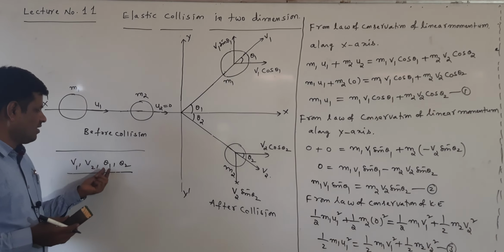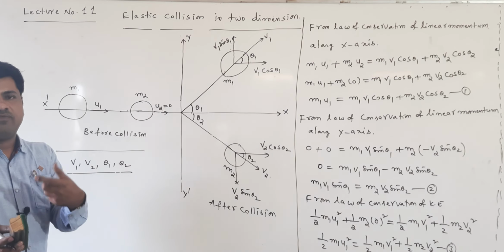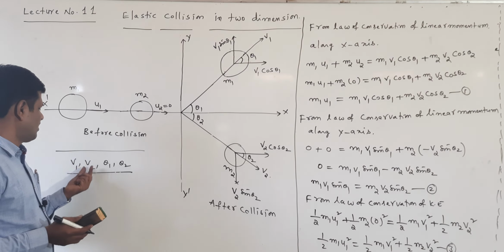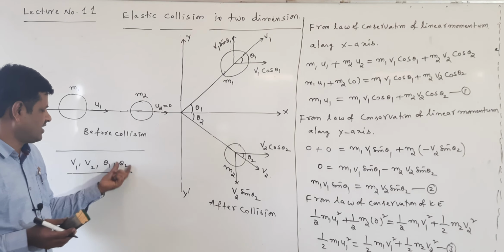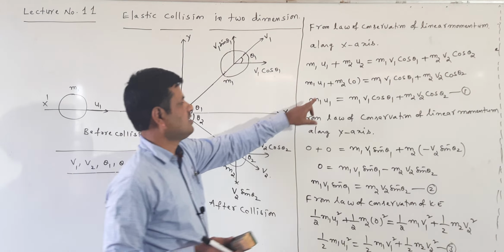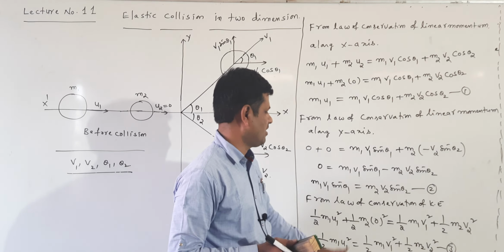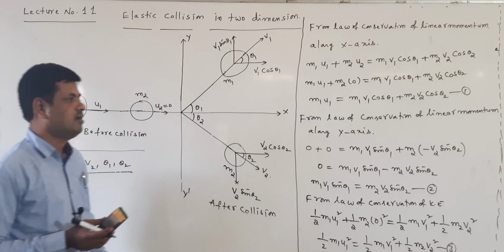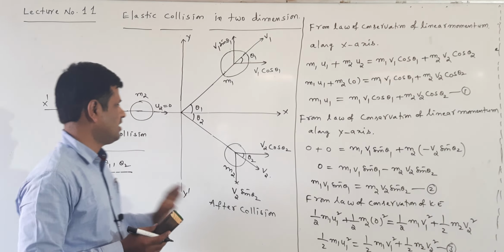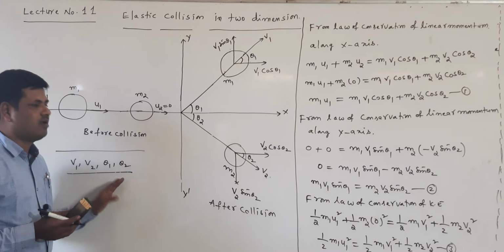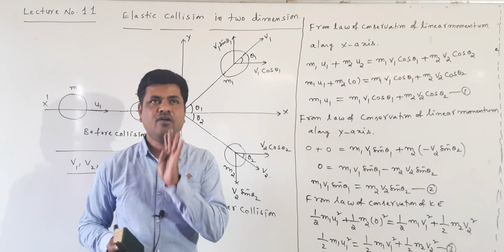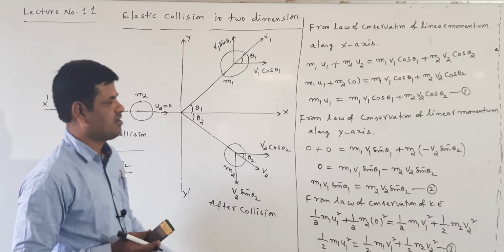That's the reason that when we know any one value, we find it experimentally. Suppose we know the theta 1 value, or theta 2 value, or v1 or v2, any one value found experimentally. The remaining 3 unknown quantities we find using these 3 equations. To find 4 unknown quantities, 4 equations are required, but only 3 equations are there.